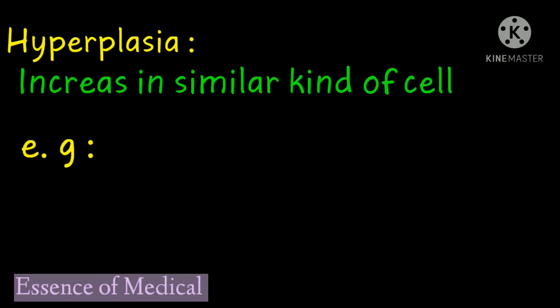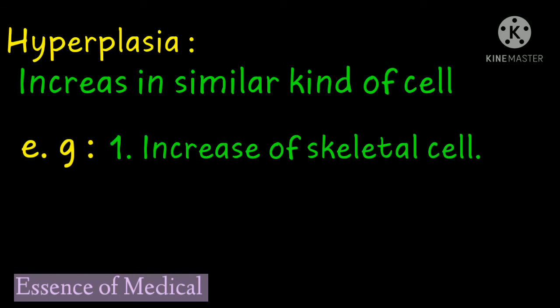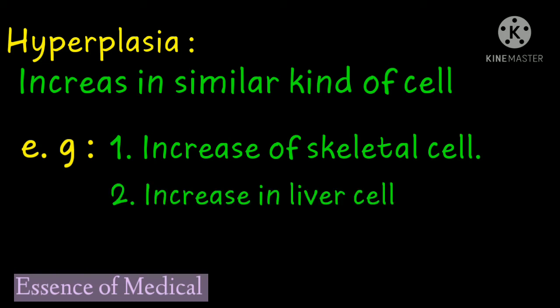Next, the term hyperplasia. It is the increase in the number of similar kinds of cells. Suppose you have cells in skeletal muscles, and they are increasing reasonably in number. It can be hyperplasia. Your liver cells are increasing in number. The similar kind of cells are increasing in number. That can be hyperplasia.